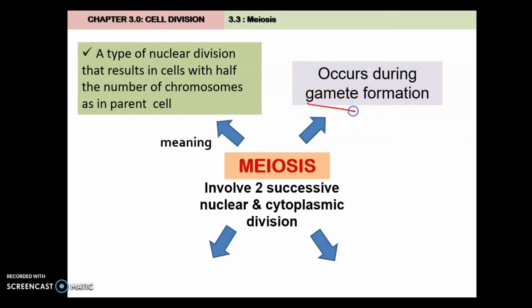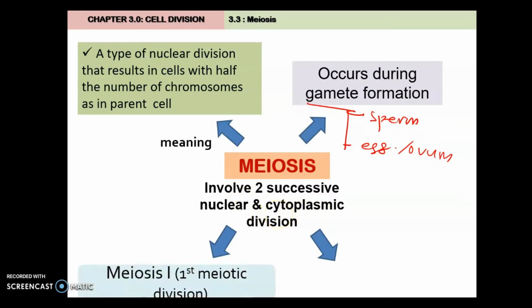What is a gamete? We have two gametes, the male gamete, also known as sperm, and the female gamete, also known as egg or ovum. Meiosis involves two successive nuclear and cytoplasmic divisions. The first stage is called Meiosis One. The second stage is Meiosis Two. The cell must undergo Meiosis One and Meiosis Two because it is going to produce 4 daughter cells.